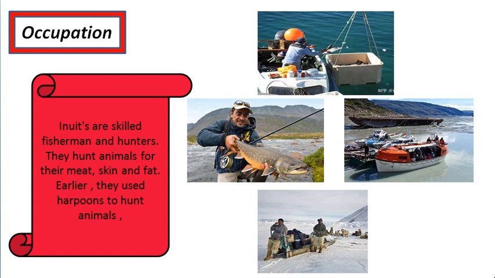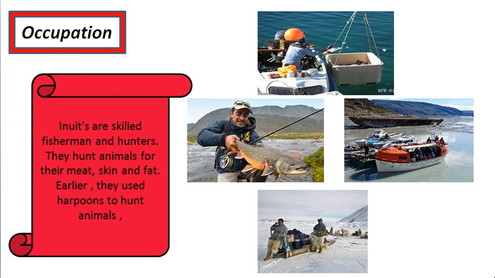Then next is occupation. What will be the occupation? Inuits are skilled fishermen and hunters. They hunt animals for their meat, skin and fat. Earlier they used harpoons to hunt animals. Now they use automatic rifles.